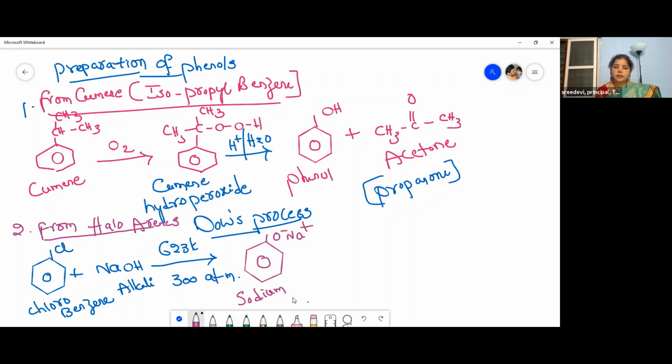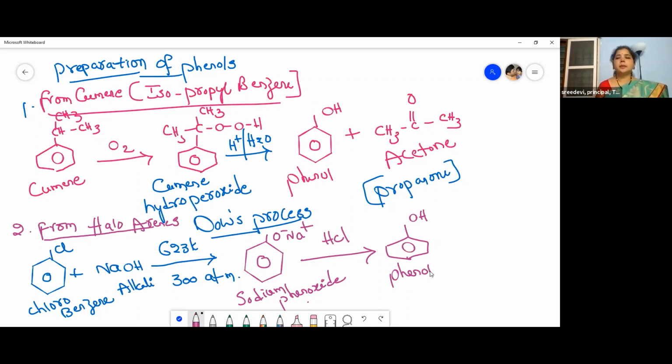Now this on treatment with an acid, HCl, what does it form? Simple. It forms our phenol, which is the desired compound that we are going to prepare. So phenol. So this is the second preparation of phenols.